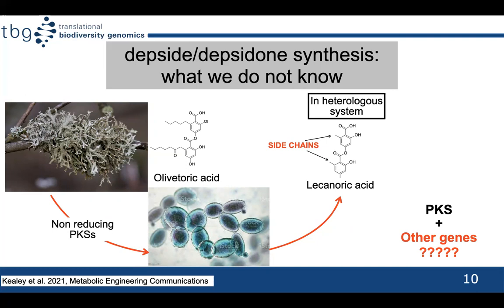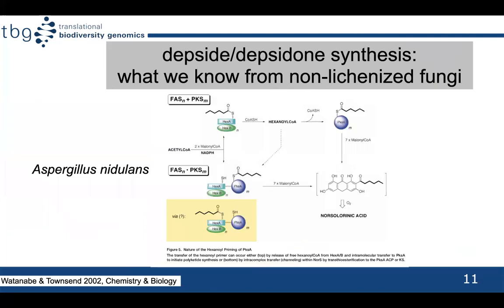In this regard, we do not know anything from lichenized fungi, but from non-lichenized fungi, it is known that specific fatty acid synthases work together with PKSs for metabolite production. So here is the fatty acid synthase dimer. These FASs produce the carbon chains and deliver them to the PKS. PKS then synthesizes the phenolic rings. In the resulting metabolite, the rings are contributed by the PKS and the carbon side chain by the FAS.